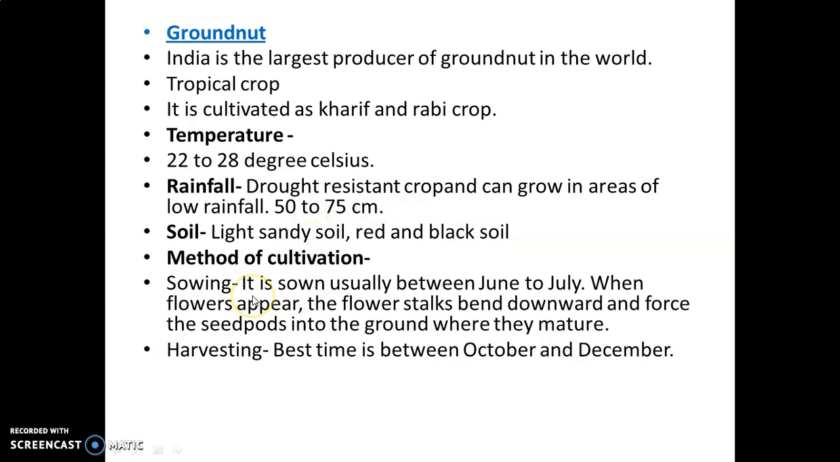What is the best time of sowing? Groundnut, first we used to prepare the agriculture field. We used to make the rows with the help of plow, and we used to sow the seed between June to July. When flowers appear, flower stalks bend downward and force the seed pod in the ground where they mature. After sowing, the best time of harvesting is between October and December.